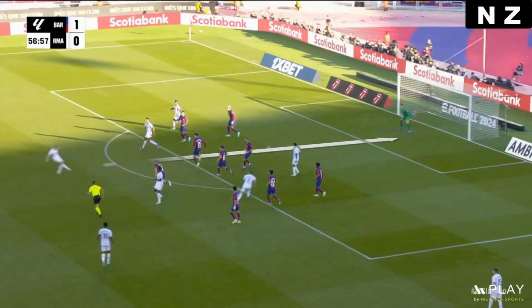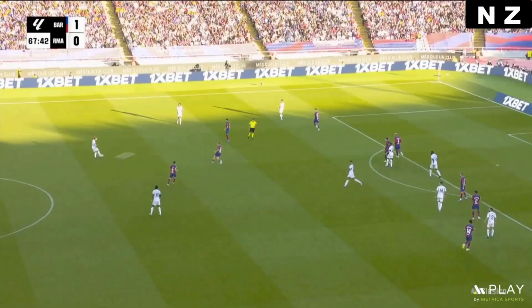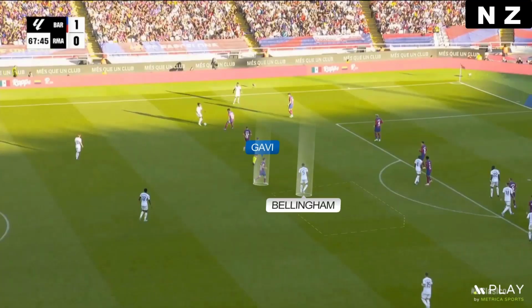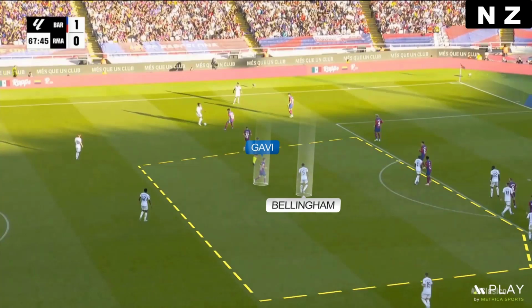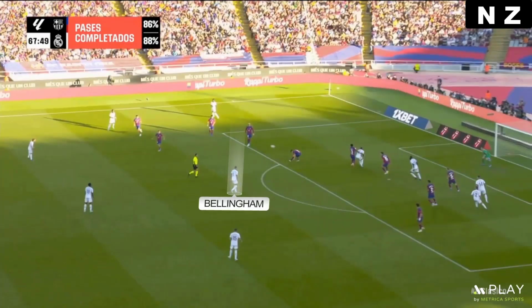The equalizer came after a poor cross from Real Madrid and Valverde picked up the ball. He played across and it was deflected to Luka Modric. He played to the side to Camavinga, while Bellingham moved outside the box. Xavi followed him, yet when Camavinga made a cross, Xavi intercepted the ball, but the ball went to Bellingham, who